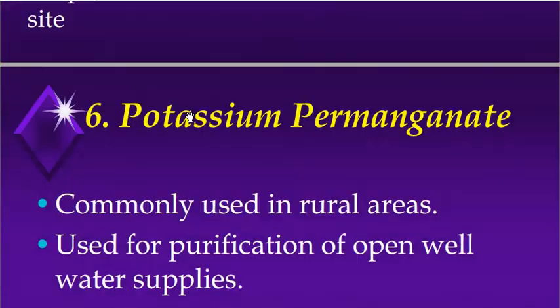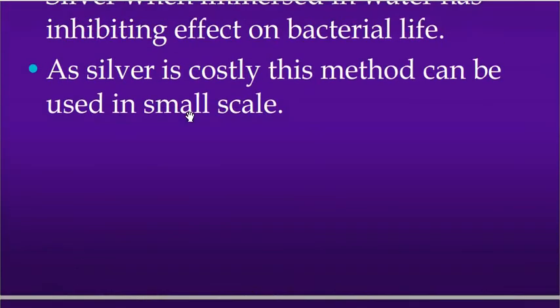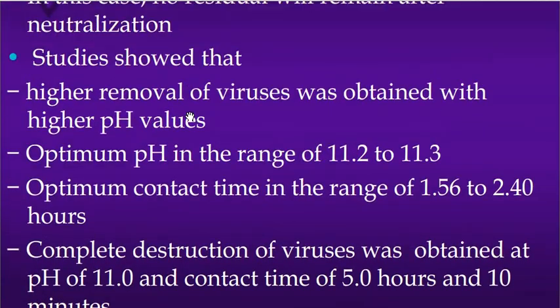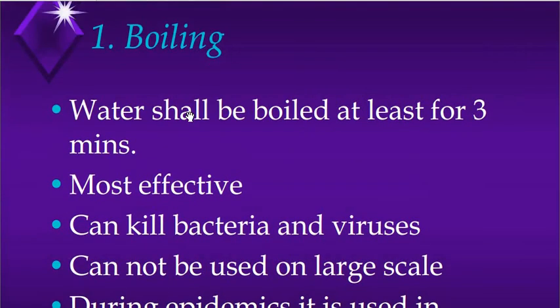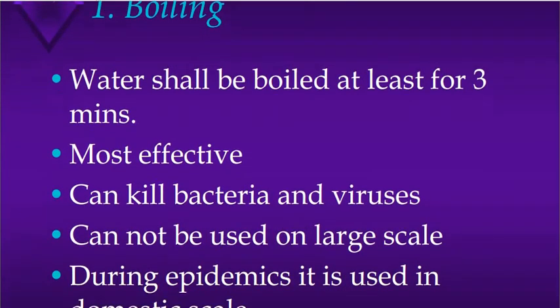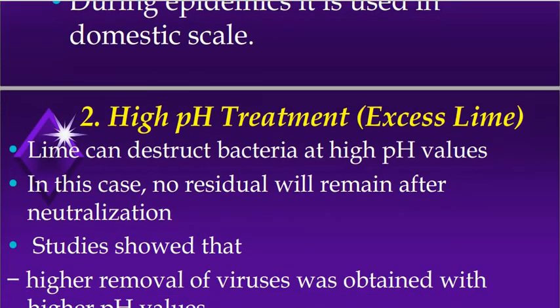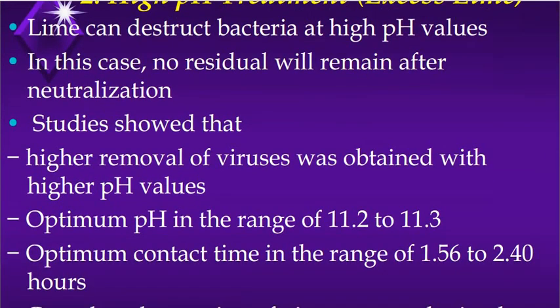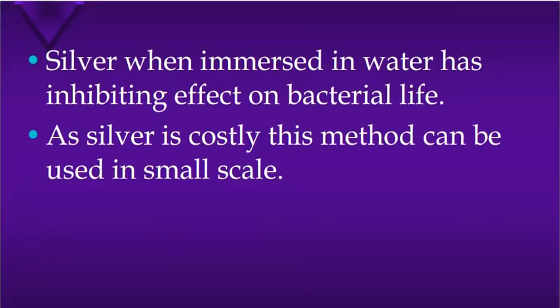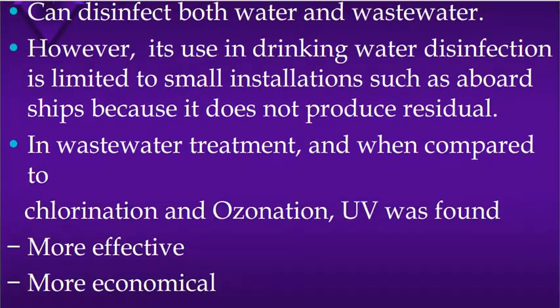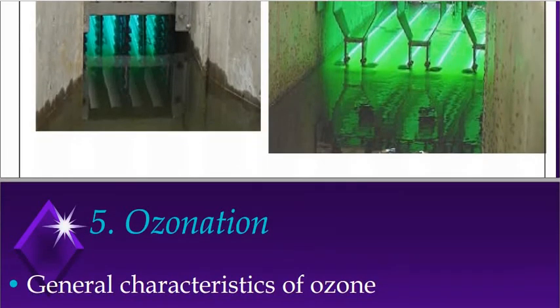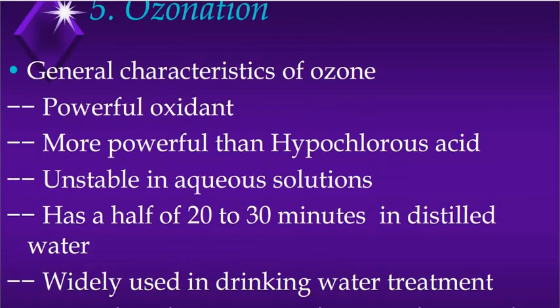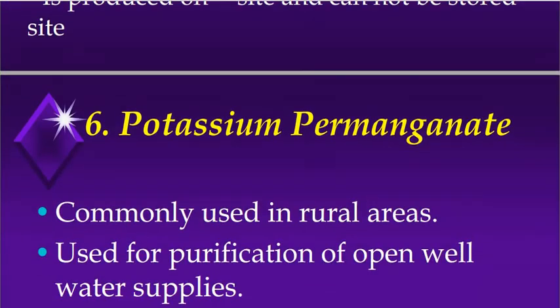In the processes we have seen so far, the methodologies of disinfection are: first boiling, second high pH treatment with excess lime, third silver treatment, fourth UV radiation, where UV rays pass through the water, fifth ozone treatment, sixth potassium permanganate.